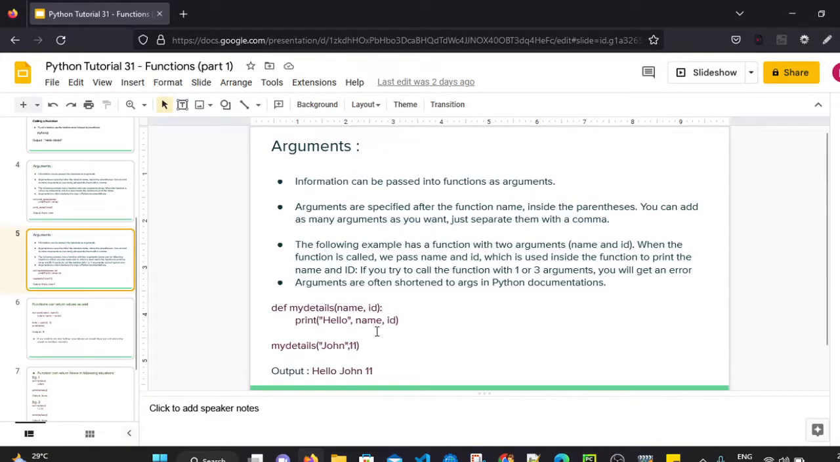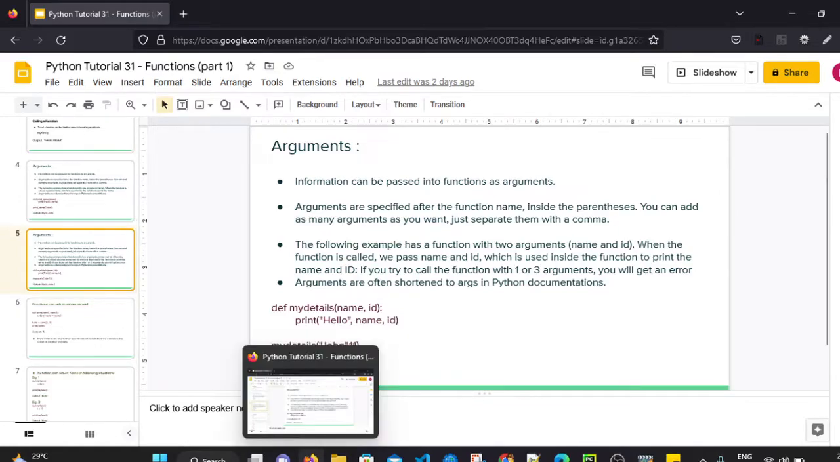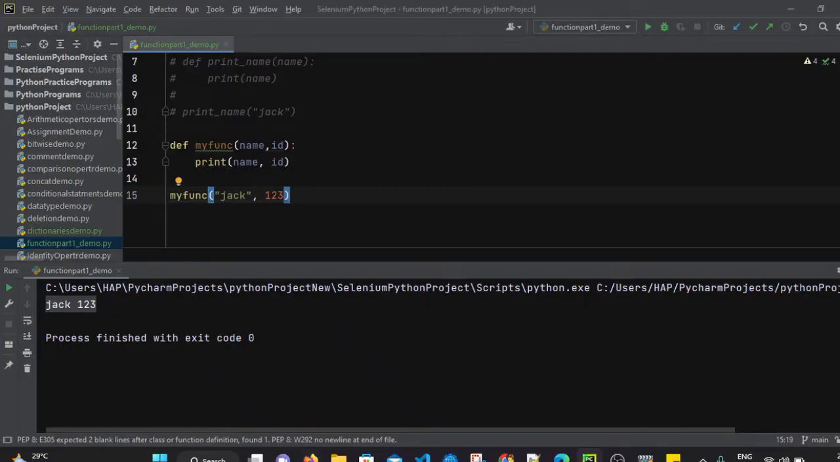So the following example we have already seen, right? We have passed name as well as id. And one more thing we have to note while defining a function. Whenever we define a function, we have defined the function here and we have mentioned there are two arguments. So while calling the function, we have to pass two arguments only.